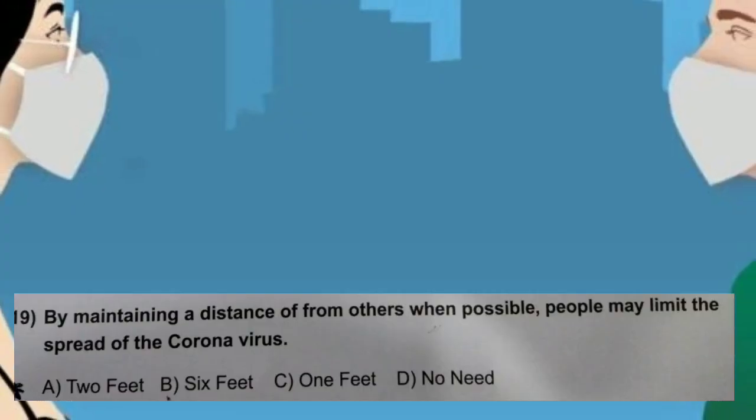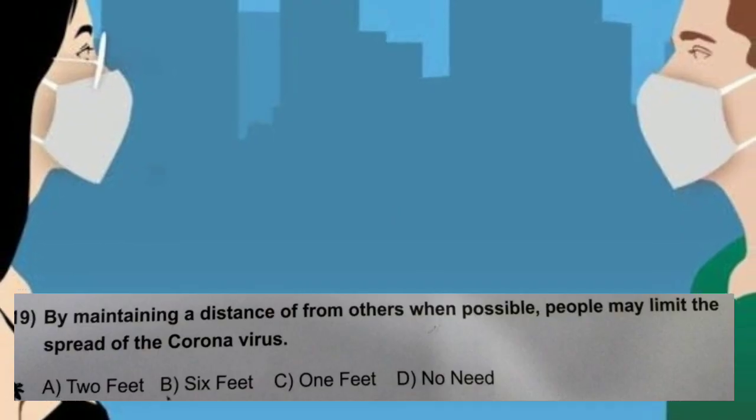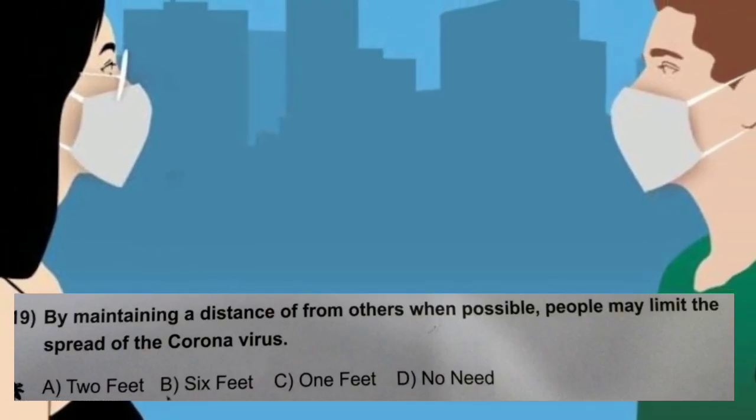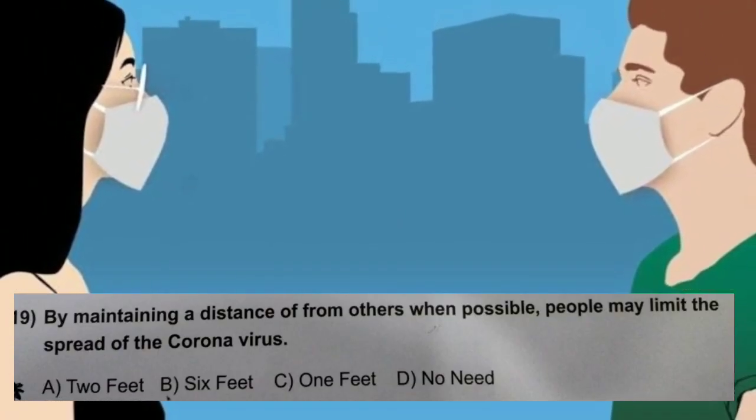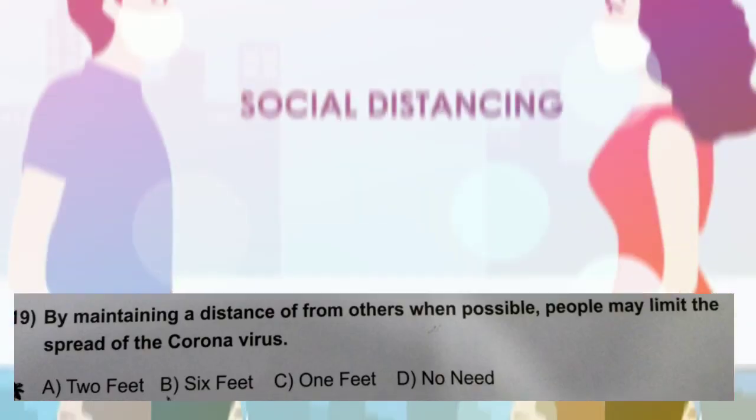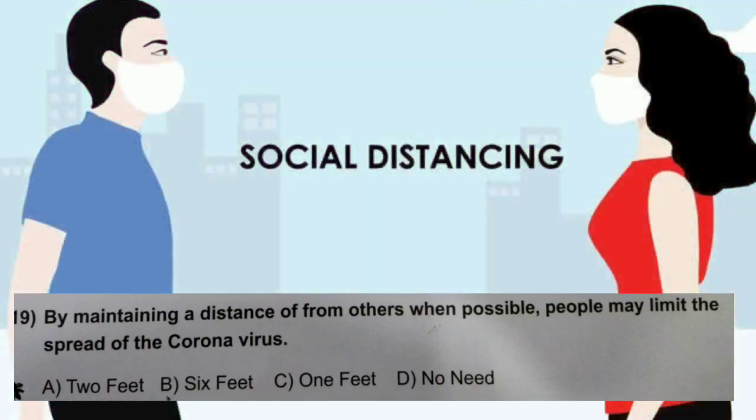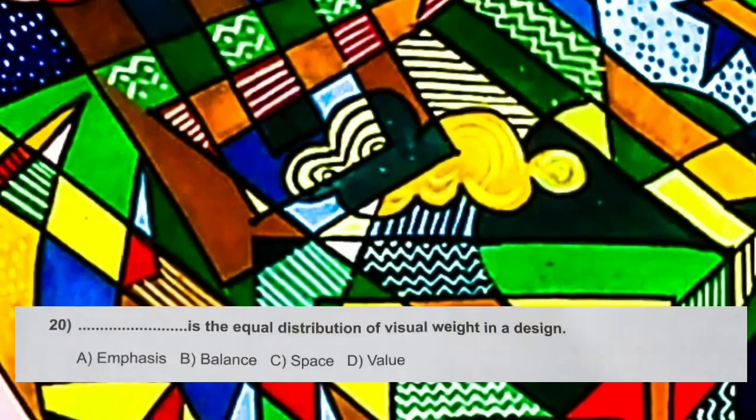Jatakas. Question number 19. By maintaining a distance from others when possible, people may limit the spread of the coronavirus. What kind of sentence is that? They have unnecessarily added "off". Off from others, distance from others, that is the right one. But anyway, so the options are A. 2 feet, B. 6 feet, C. 1 feet, D. No need. And the correct answer is B. 6 feet.